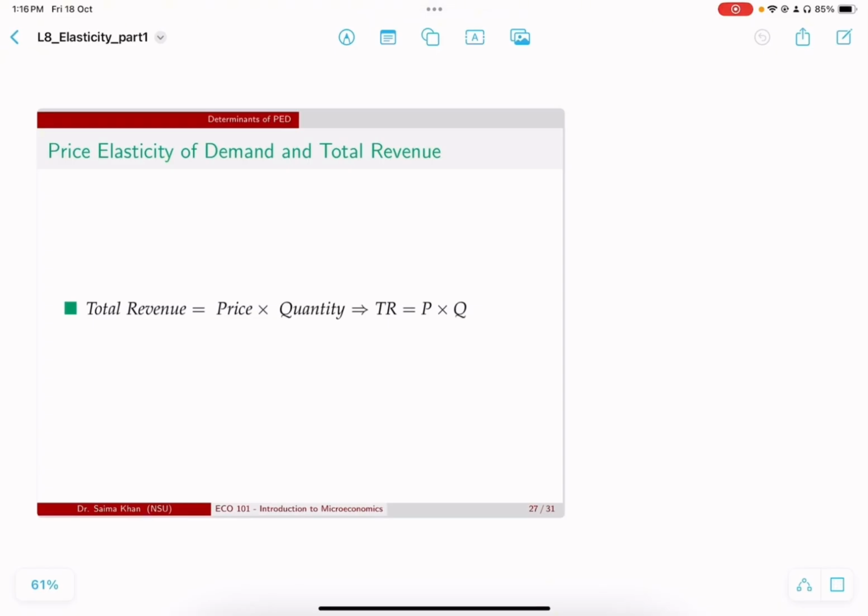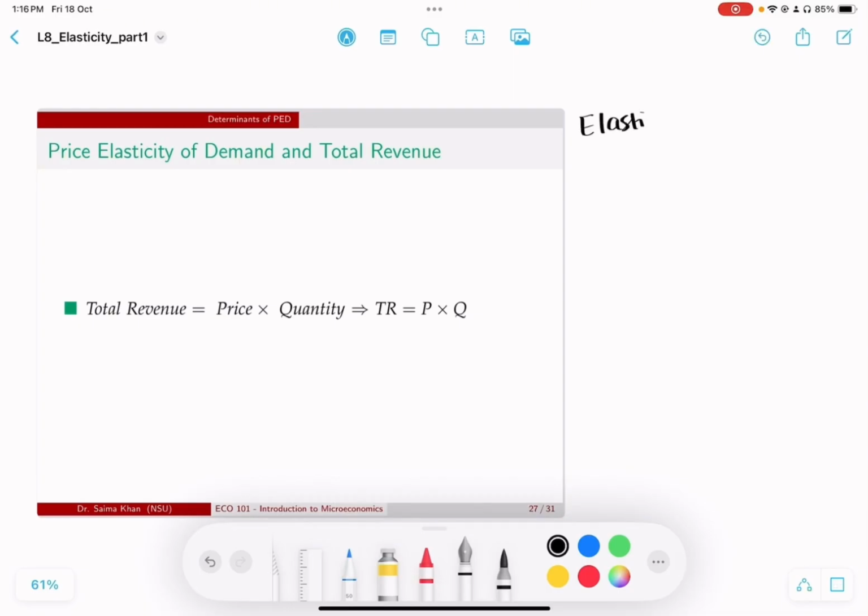So we continue with our discussion on price elasticity of demand. And now we're going to do a very important application, which is we're going to look at how elasticity actually affects whether total revenue will increase or not, right? So basically, whether the good is elastic or inelastic, this actually determines if total revenue will increase, if it will decrease, or if it will stay unchanged.